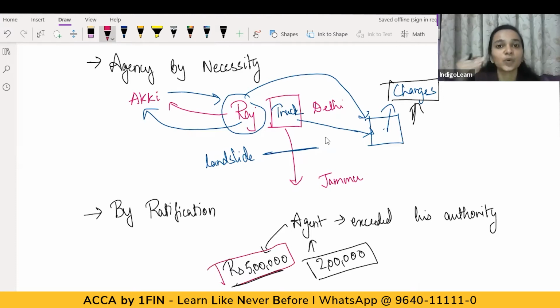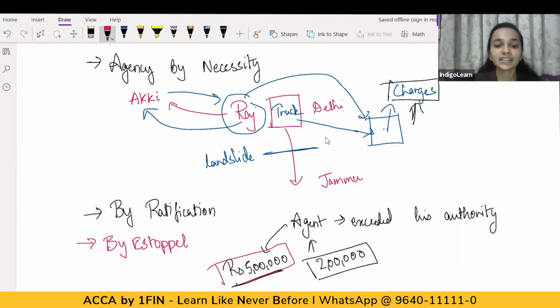Now, in this situation, say the financing authority says, okay, fine, no problem, we approve this transaction. So what is happening? Though the agent has exceeded his authority, the principal has ratified, or made valid, the act of the agent. He has approved the act which was performed by an agent exceeding his authority. So in that situation, agency by ratification arises. Ratification is wherein the agent has acted beyond his authority and the principal has ratified his act.